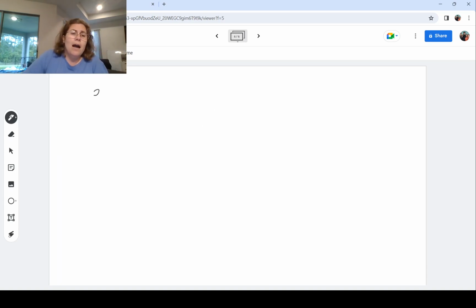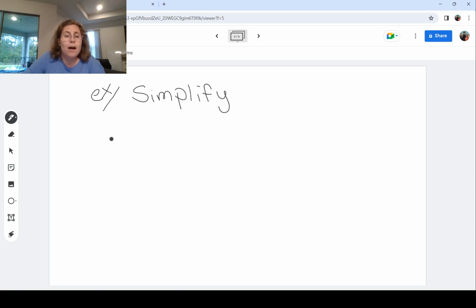So I'm going to give us a vague direction in which it says simplify. Simplify is a direction reserved for expressions. And my first expression that I'm going to use here, because we work in base 10, is 5 over 10. Now, the direction simplify is one of the meanest directions in my point of view, because it just leaves you to figure out what the mathematician wants you to do, right?